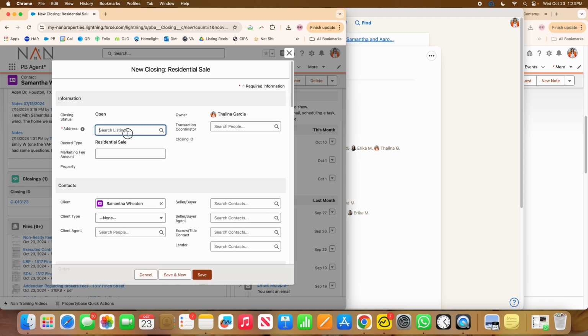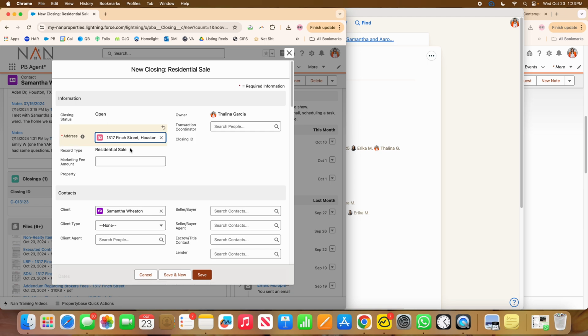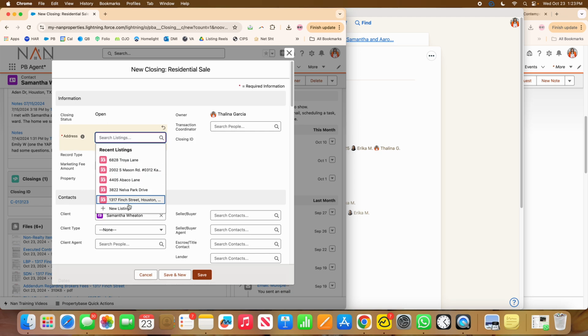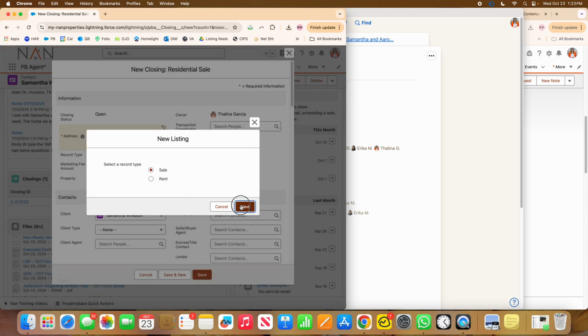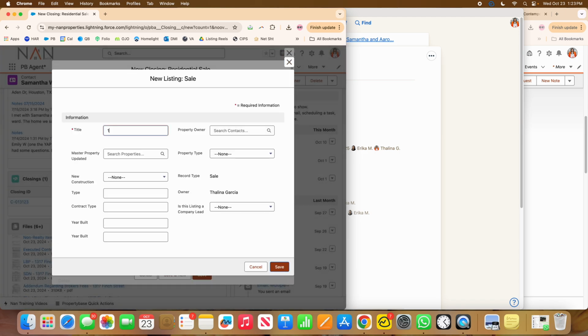And then address. The house was already on here. If not, you would just have to create it. So you would put new listing and then you would put if it's for sale or for rent. I typically add all the street or like all the address. It's just a personal preference for me. So I would continue that.